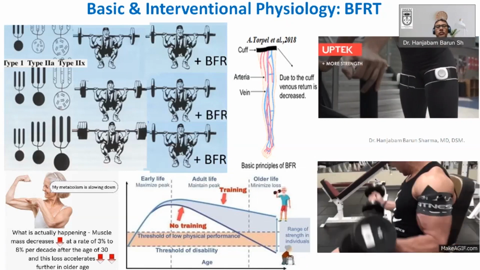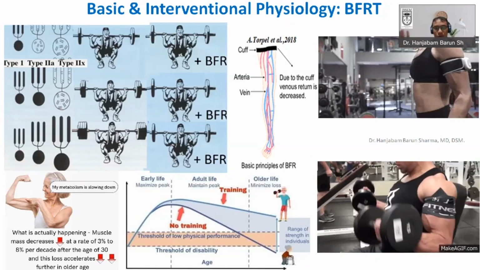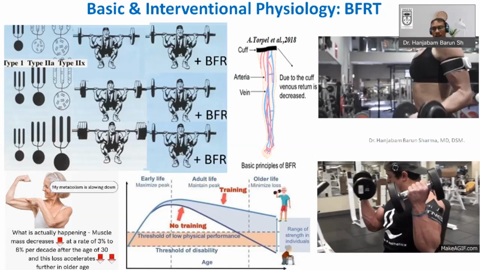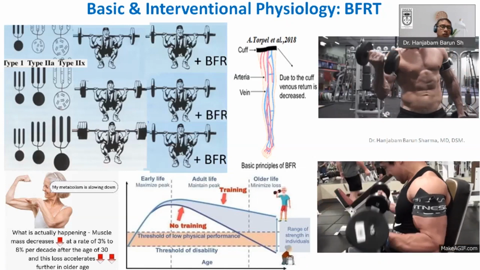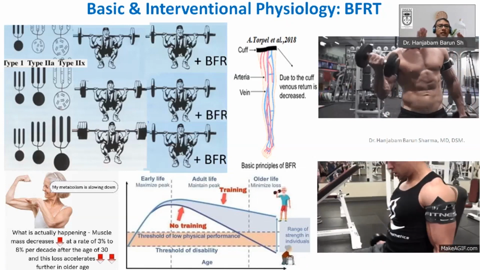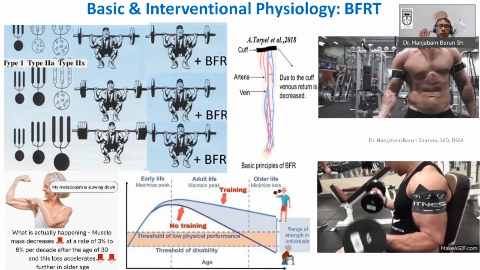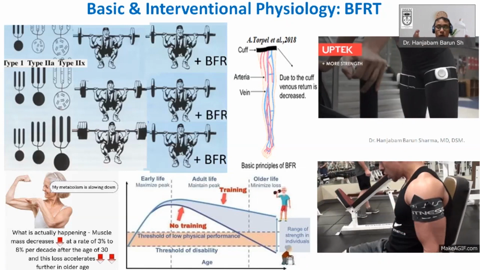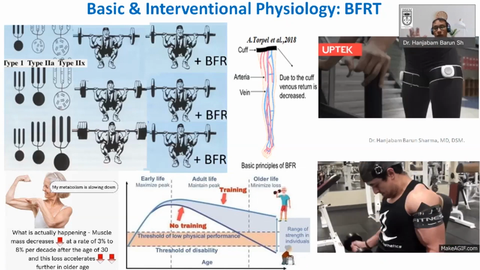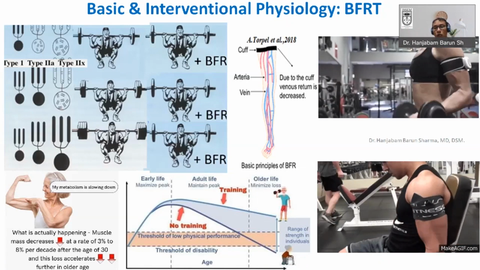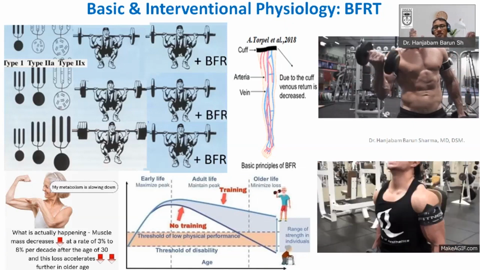So maintaining your lean body mass, or skeletal muscle mass, is very, very important. Similarly, not only for the elderly population, you can introduce blood flow exercise for multiple other conditions, like a post-operative condition where the joint is not able to take a higher load, or it may be astronauts, because of low gravity or zero gravity, they will have muscle wasting, or it may be because of various other conditions.